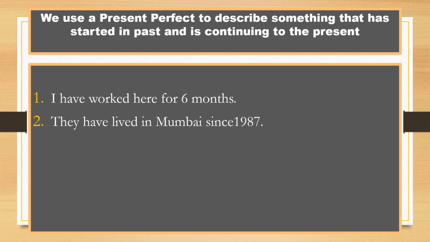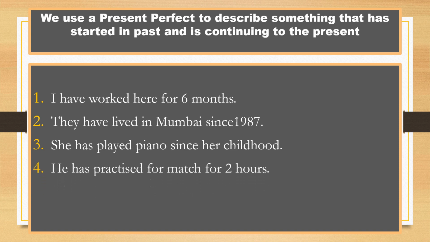They have lived in Mumbai since 1987. That means they came to Mumbai in 1987, are still residing in Mumbai, and will reside in the future also. She has played piano since her childhood. He has practiced for the match for 2 hours. I have been here since 9 o'clock. All the actions in these sentences have started in the past, are continuing in the present and will continue in the future.